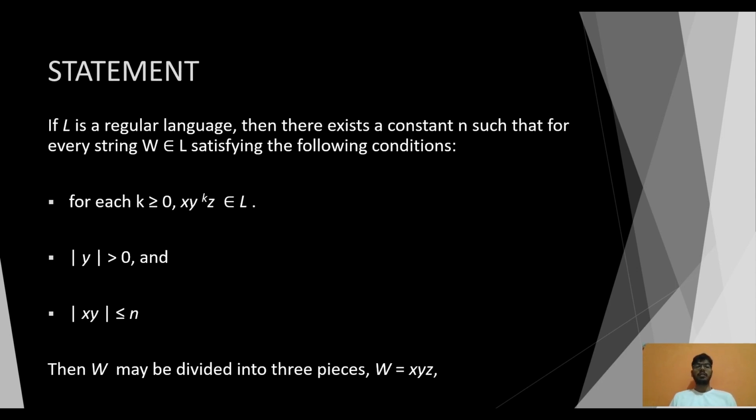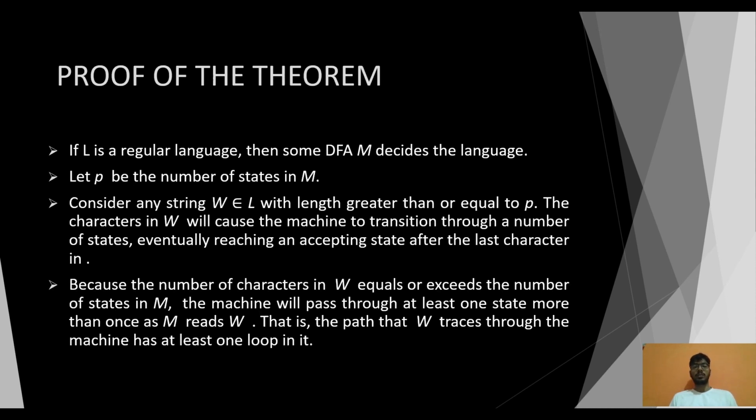Statement. If L is a regular language, then there exists a constant n such that for every string w belonging to L satisfying the following conditions: for each k greater than or equal to 0, xy^kz belongs to L; the length of y is greater than 0 and the length of xy is less than or equal to n. Then w may be divided into three pieces, w equals xyz.